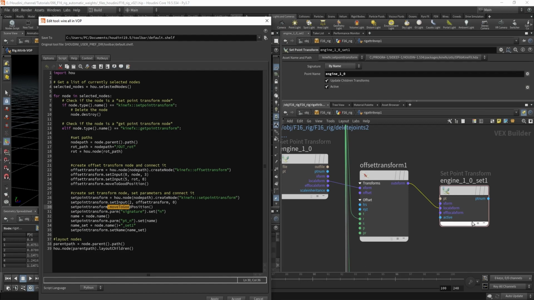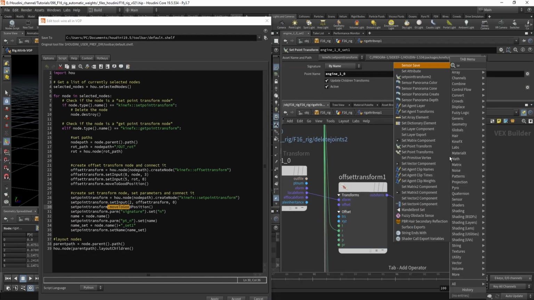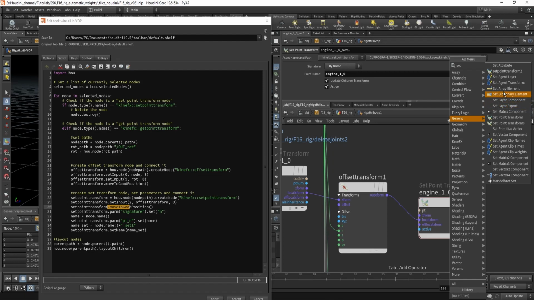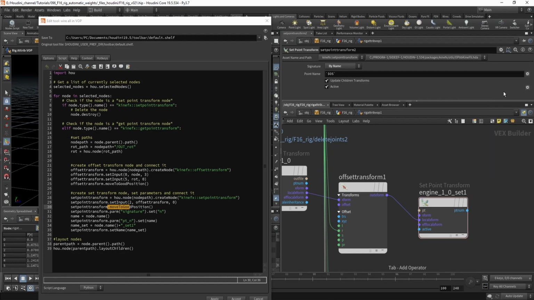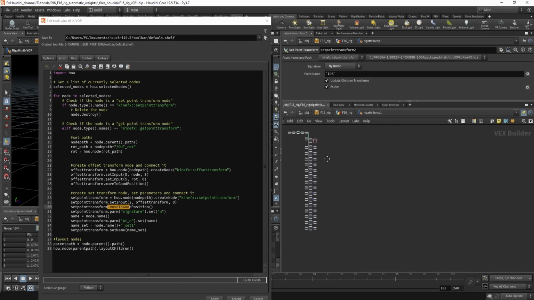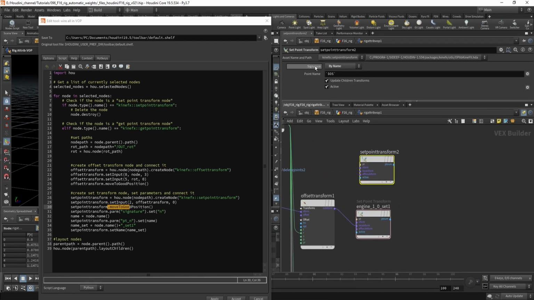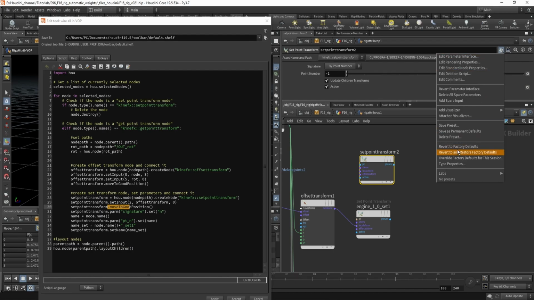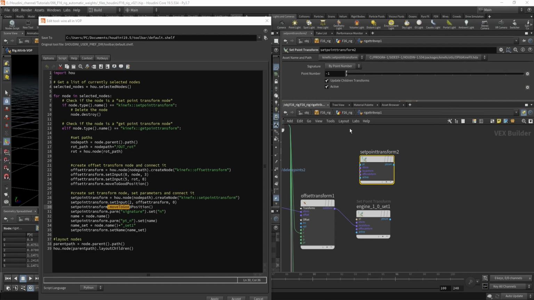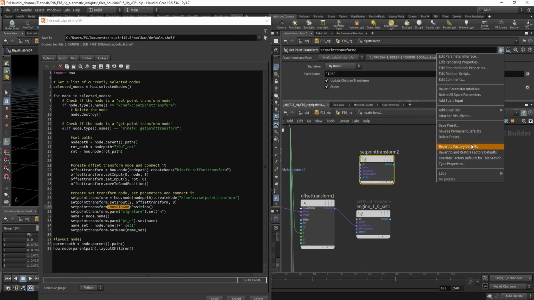And next we're gonna set the signature to by name, because if you create a set point transform, okay, so it's in here. If you create one by default, the signature is by name or by point number. I'm not sure, I think, or if I change it, revert to factory defaults. Wait a second, revert to factory defaults.